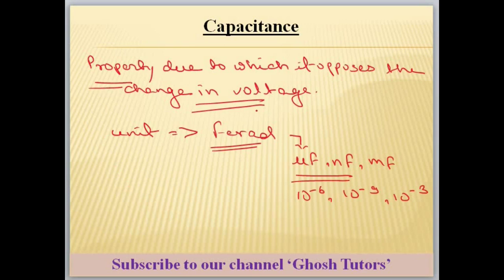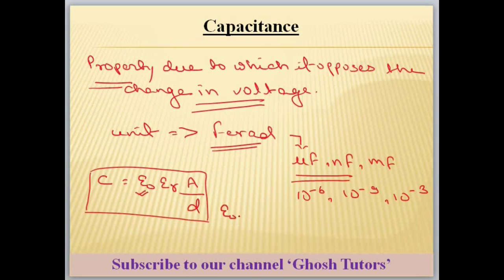कैपेसिटेंस वो प्रॉपर्टी है जो वोल्टेज चेंज को अपोज करता है. Now what is the rule how to calculate? So C is equal to epsilon naught epsilon r A by D. That is the rule for capacitance.